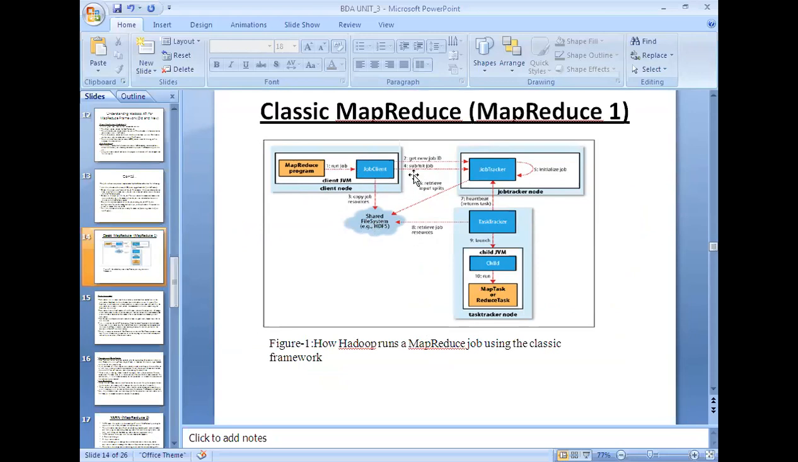Finally, it informs the job tracker, I am ready for the execution with all the resources required for the execution of the job, right? That will be informed with the submit job method. So these are the things we discussed in the last class. Now let us see how the remaining process goes on in classic MapReduce.